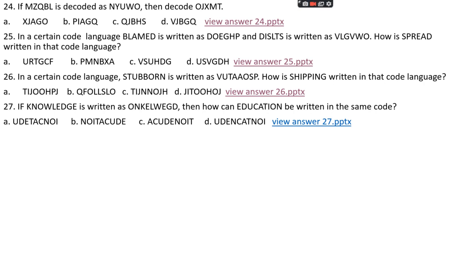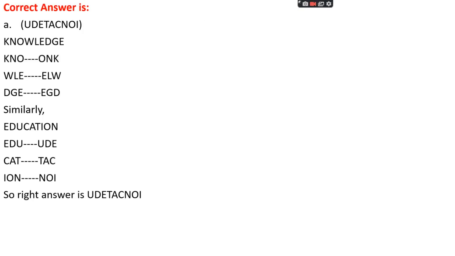Question number 27. If knowledge is written as ONKELWEGD, then how can educations be written in the same code? Option A, UDETACNOI. Option B, NOITACUD. Option C, ACUDENOIT. Option D, UDENCATNOI. The right answer is option A, UDETACNOI.